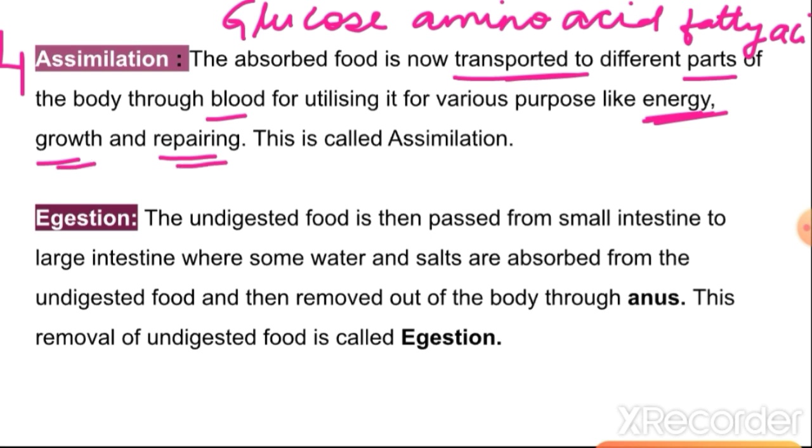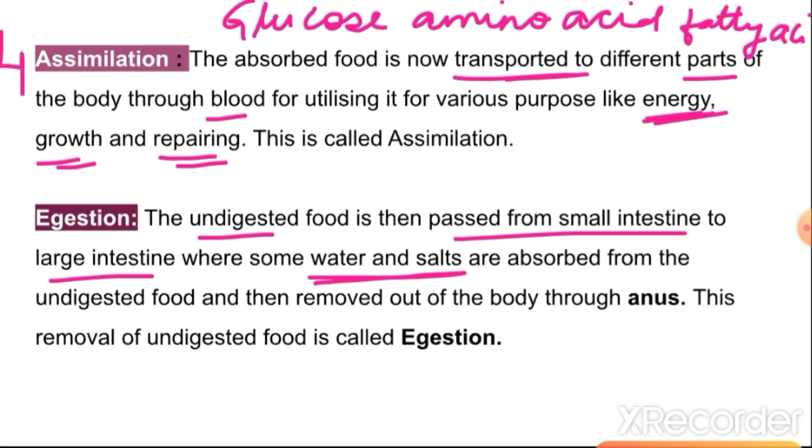Now what happens to the unabsorbed food? That unabsorbed food is removed out of the body. How is it removed? It first passes from the small intestine to the large intestine. In the large intestine the absorption of water and salts takes place first. Whatever water and salts are available in the unabsorbed food, the body first absorbs all that water and salts, because they are required for the body.